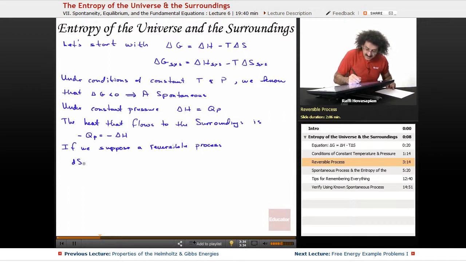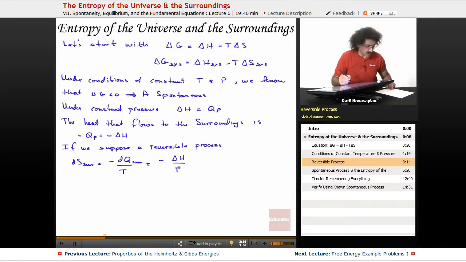the dS of the surroundings is equal to minus dq over T, minus dq of the surroundings, which is this thing right here, equals minus delta H over T. Well, actually, let me stick with differentials and then I'll do the finite.